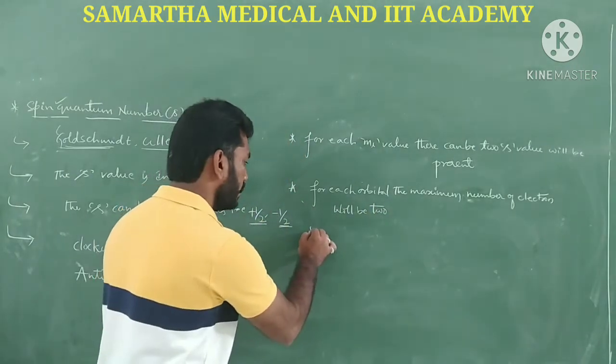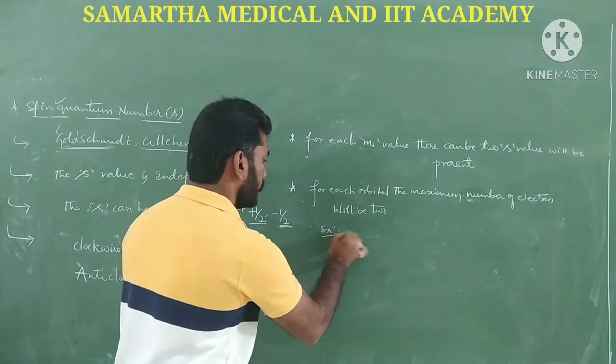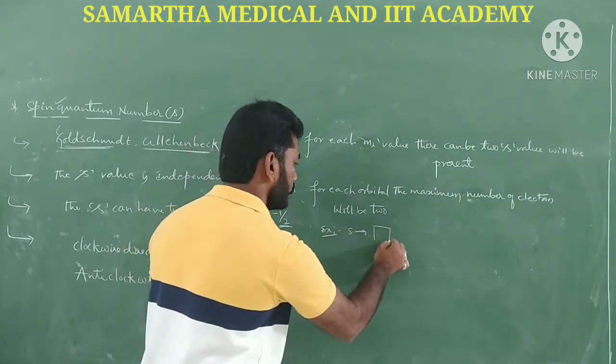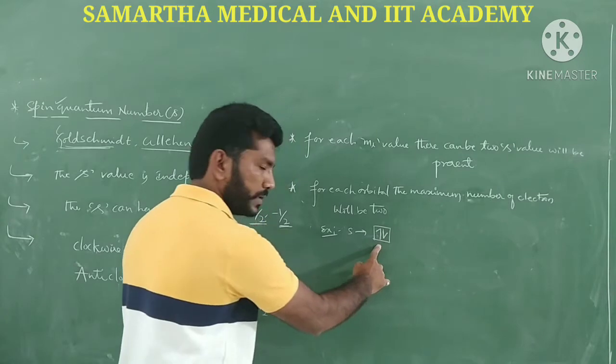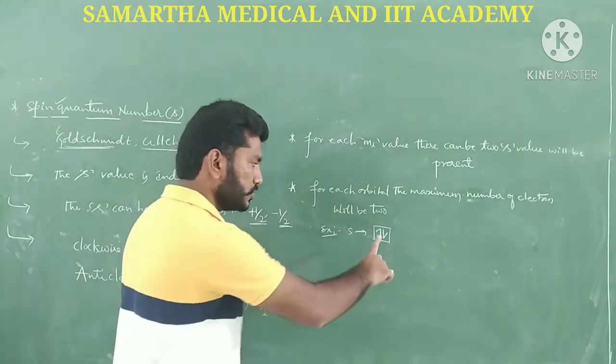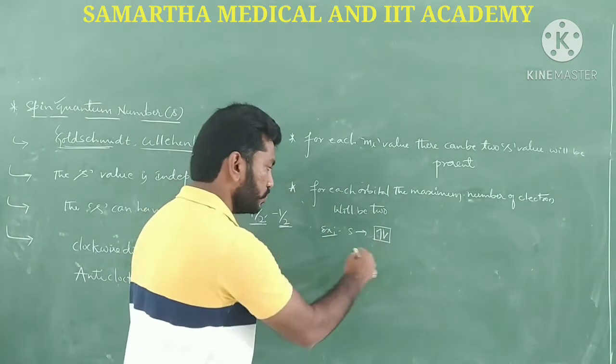For s, there is only 1 orbital, so the maximum accommodation of electrons will be 2.